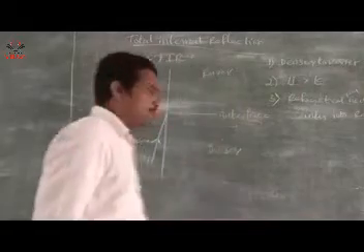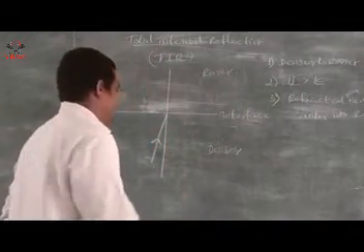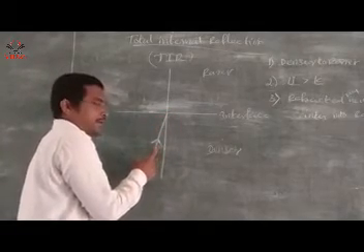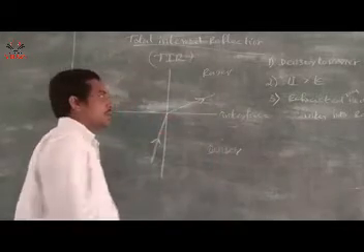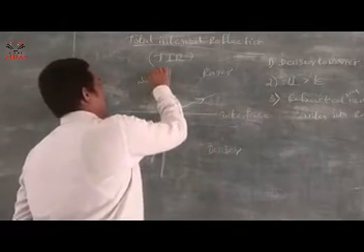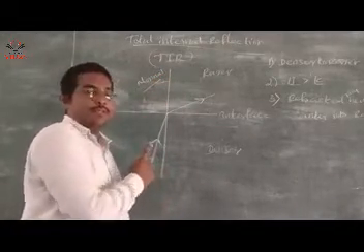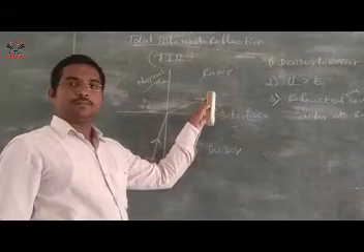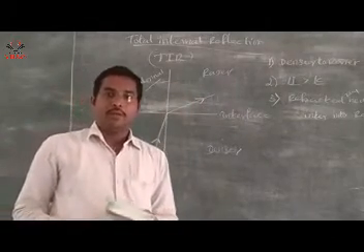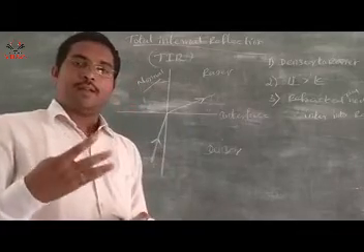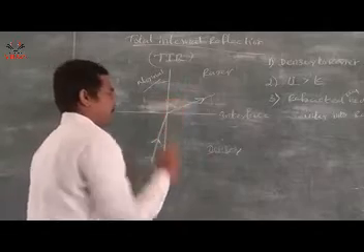First, what is the critical angle? See my dear, when light travels from denser to rarer, the refracted ray bends away from the normal. This is the normal, and this is the refracted ray.